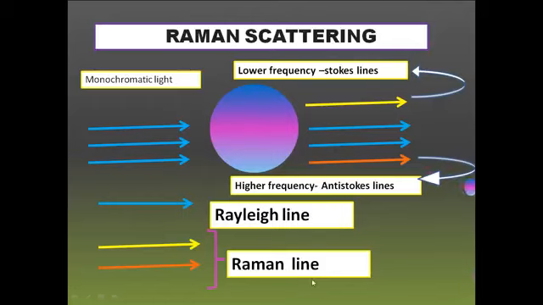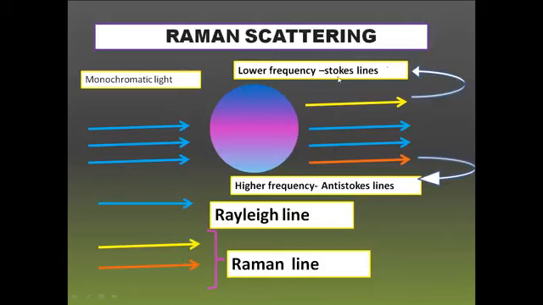Here you can see a Raman line. Suppose the scattered line contains frequencies other than the incident radiation, then they are termed Raman lines. Rayleigh lines have the same frequency as that of the incident radiation, but Raman lines possess frequencies other than the incident radiation. So I indicated the arrow mark with a blue color. But if you look at the Raman lines, the arrow marks are indicated with different colors, that is yellow and orange. And this indicates that they have different frequencies other than the incident radiation.